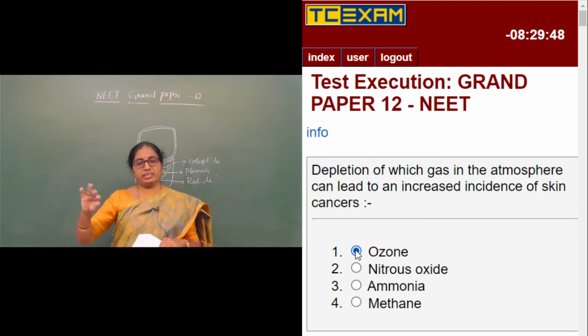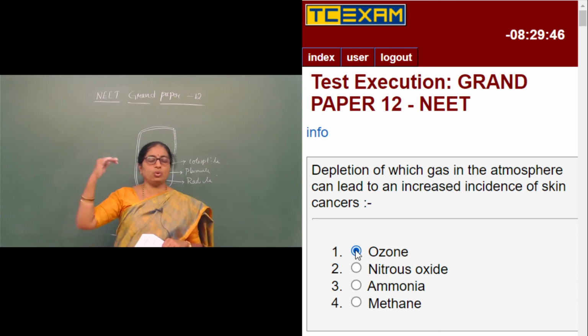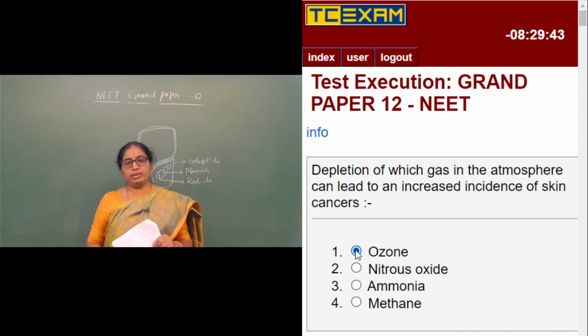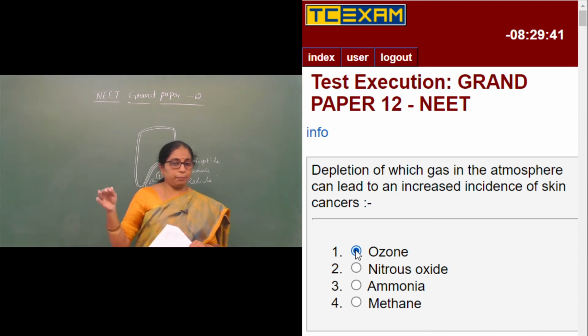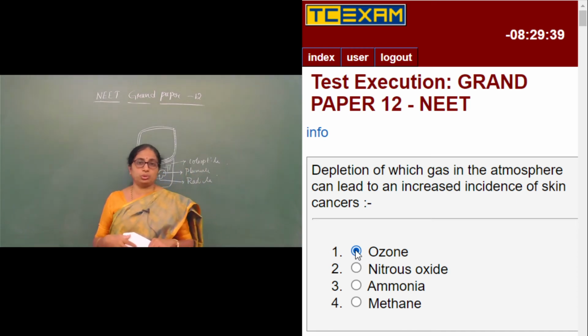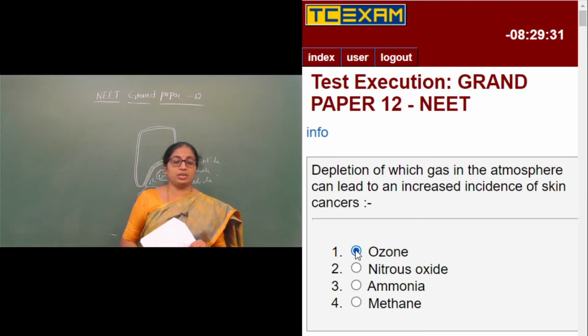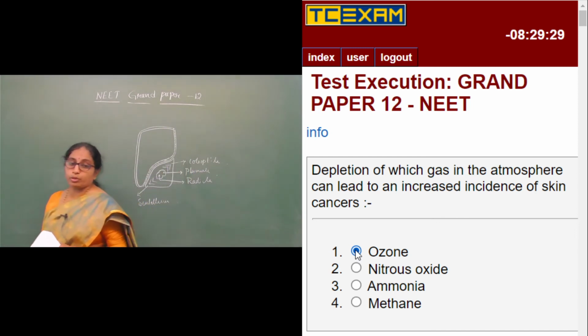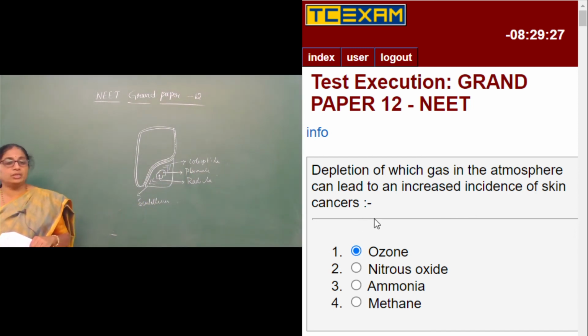Usually in the Antarctic region, many holes are created in the winter where there is depletion of the ozone layer. The depletion of the ozone layer is due to certain ozone depleting substances, and one of them is nitrous oxide or the chlorofluorocarbons, which deplete the ozone.